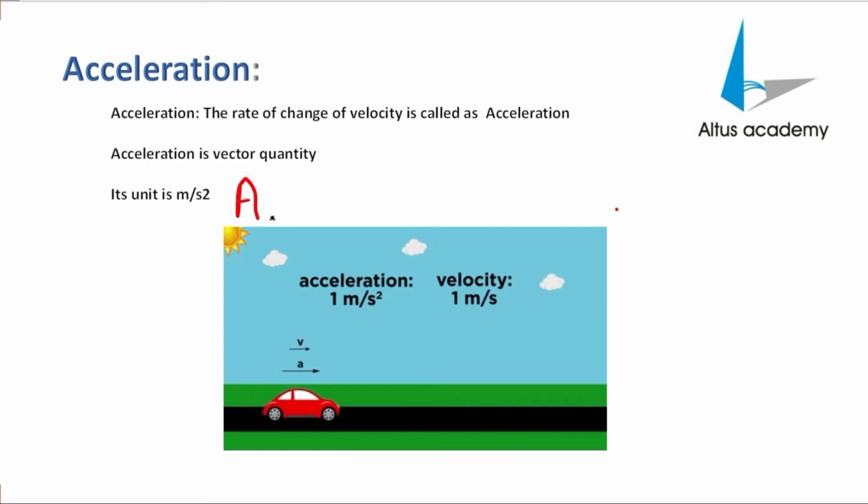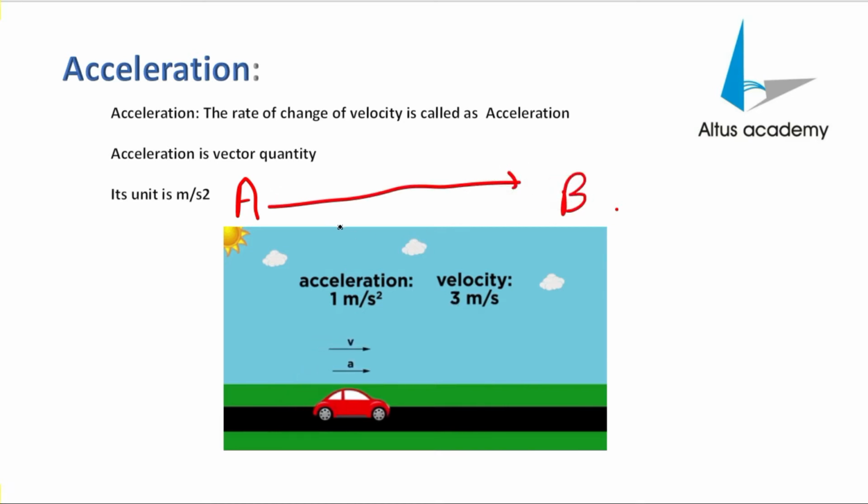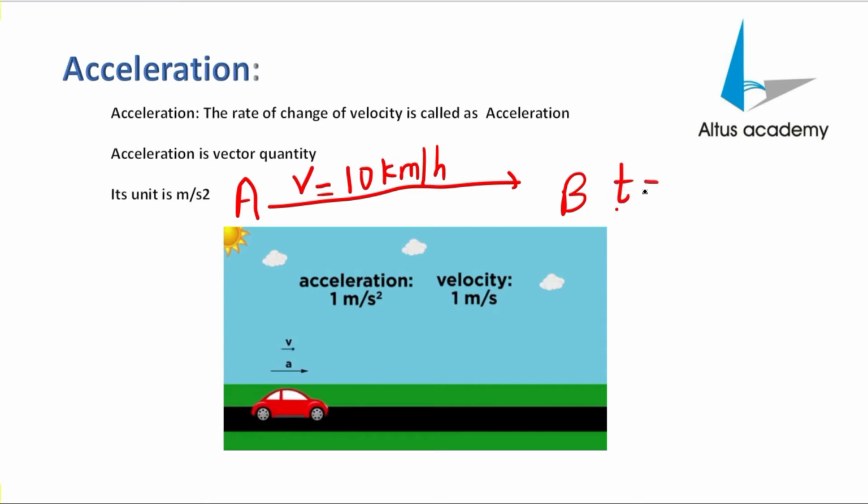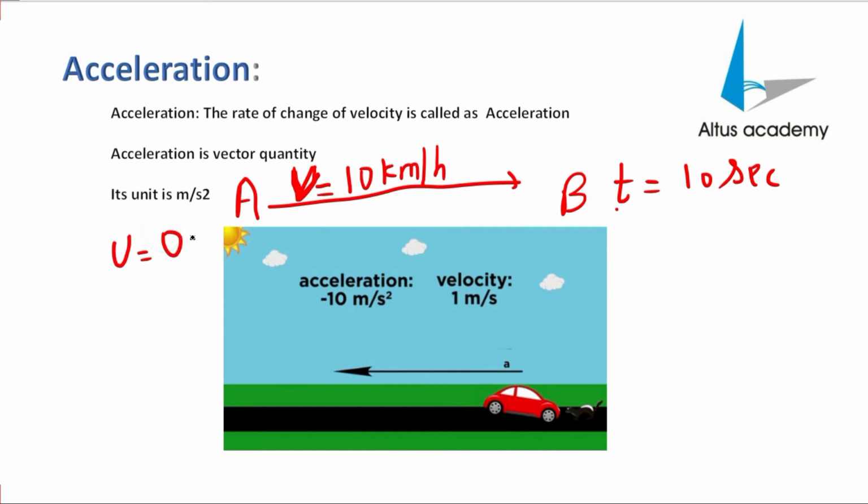A car is moving from point A to point B, and the velocity over here I'll consider as 10 kilometers per hour, and the time is 10 seconds. Now this velocity I'm considering is the final velocity. Let's take it as final velocity v, and the initial velocity as u.